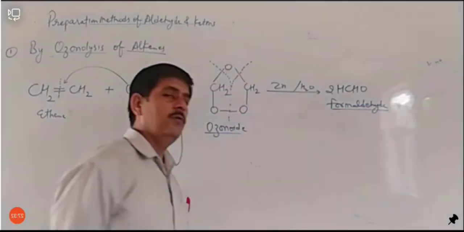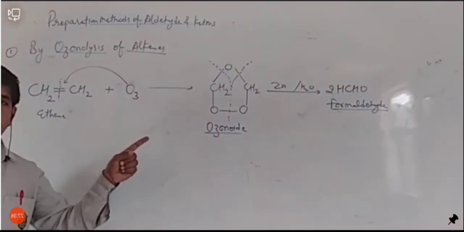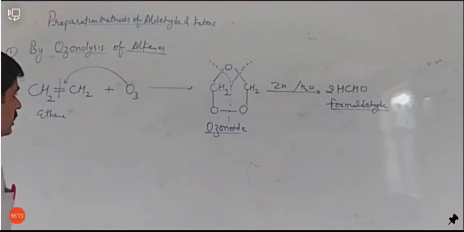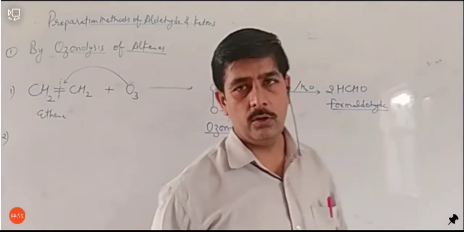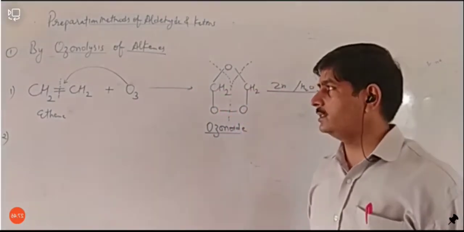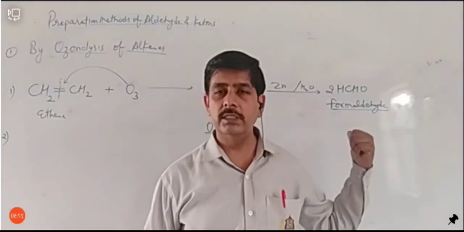That means we can form formaldehyde from ethene during ozonolysis. This is the first. Second reaction: can we make acetaldehyde by ozonolysis? Yes, we can make acetaldehyde. If we take one CH3 group here, then the product will be acetaldehyde.